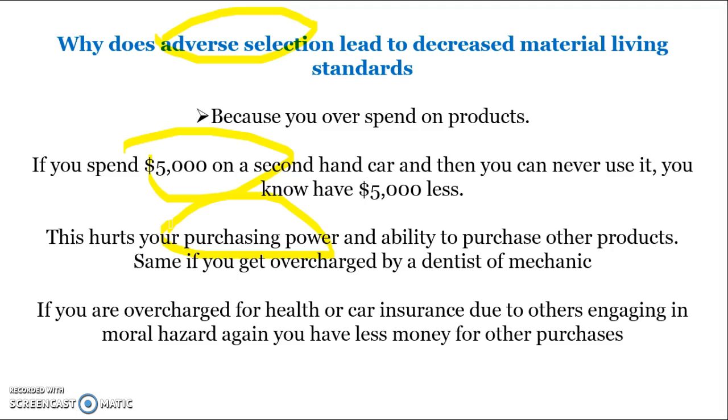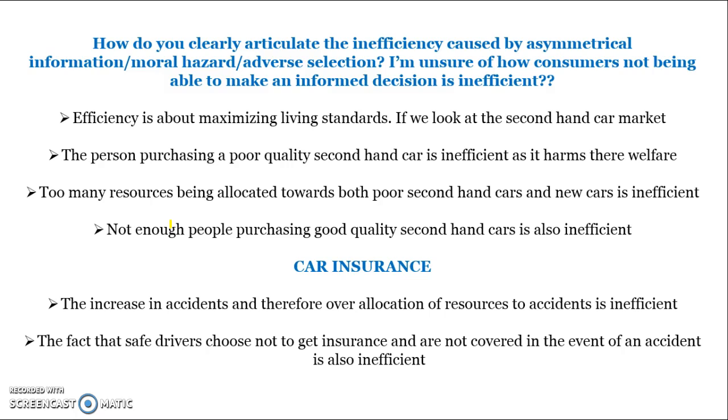If you're being overcharged for health or car insurance due to others engaging in moral hazard, again, you have less money for other purchases. So if you get overcharged for health insurance because too many people are claiming, again, that reduces your material living standards. How do you clearly articulate the inefficiency caused by asymmetric information or moral hazard in adverse selection? I'm not sure how consumers not being able to make informed decisions is inefficient.